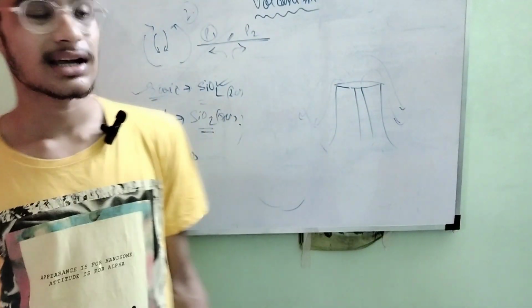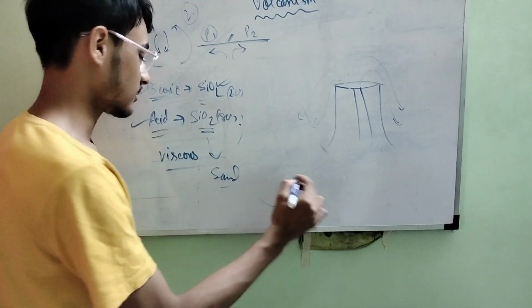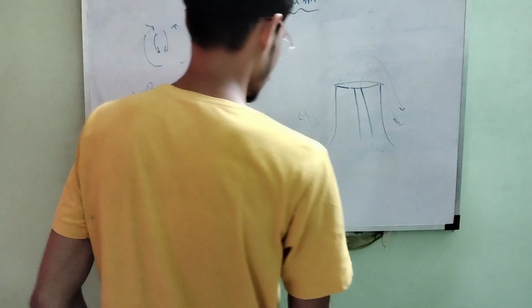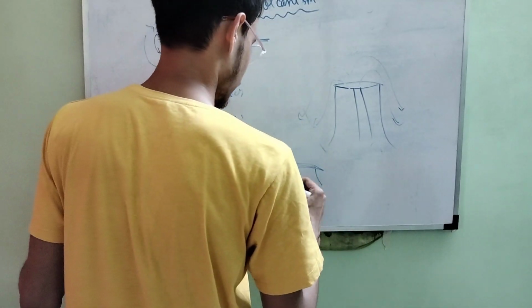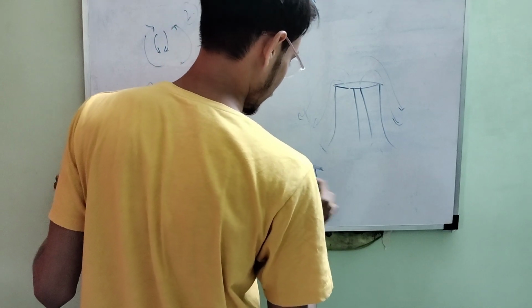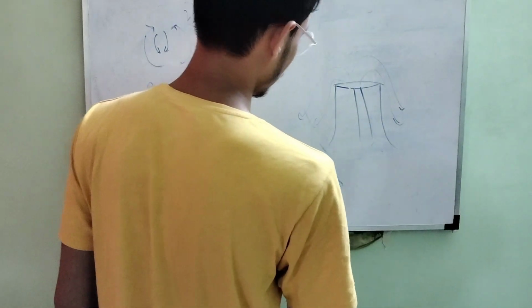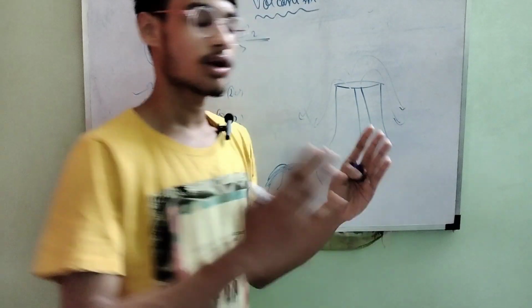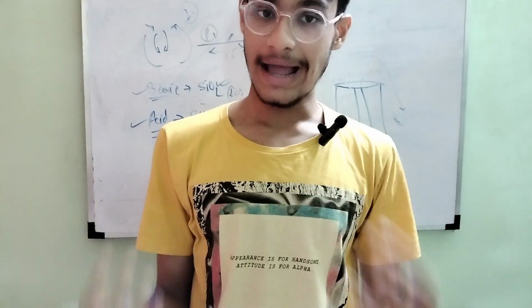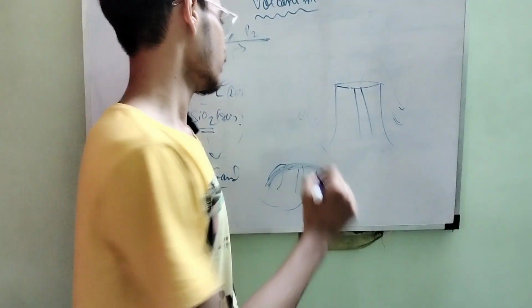In the case of acidic lava, since it has SiO2, which is nothing but sand, simple thing, basically this kind of dome-shaped volcano will be formed. Let me draw it nicely. Why will a dome-shaped volcano be formed? Because it cannot move to larger places, so the volcano will not be steep. For basic lava, the volcano is steep, but for acidic lava, my friend, the volcano is not steep. The volcano is like this.